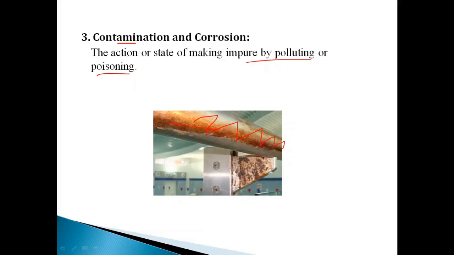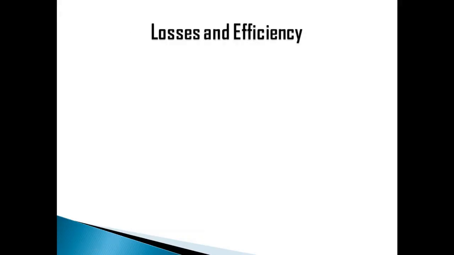Now let's move on to another concept. Let us understand the losses in the heating elements and also try to get the efficiency here. So the heating element will have losses. Let's understand what the various losses available in the resistance oven are. We are talking about resistance heating, so I will take an example of a resistance oven. In a resistance oven, what may be the losses? Similarly, you can also compare it with the resistance furnace.